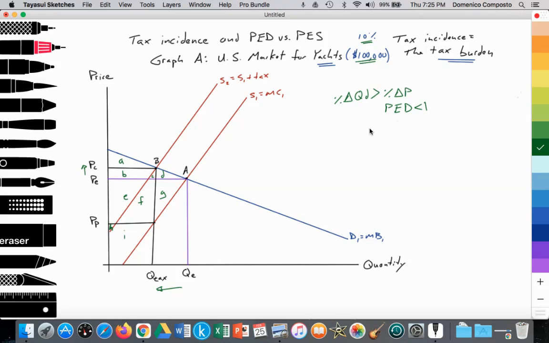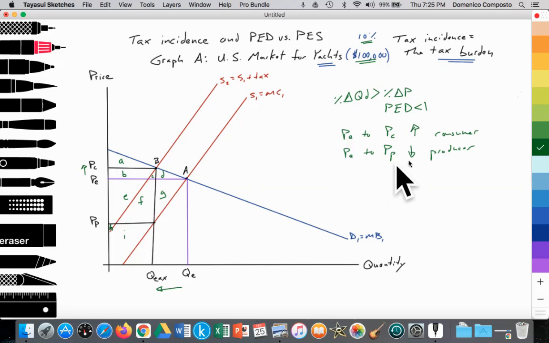All right, so price paid by consumers, right? Consumers pay a higher price because it rises from PE to PC, so price goes up for the consumer, and the price received by the producer falls because it was originally PE and then it falls to PP, price received by the producer. So less price received by the producer.